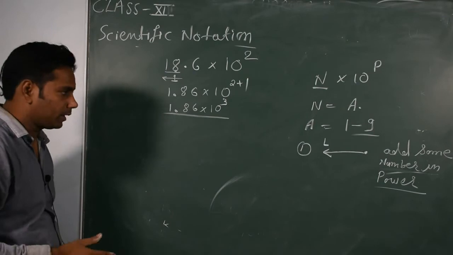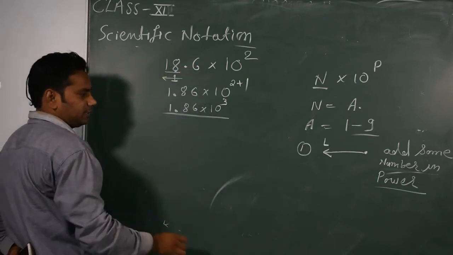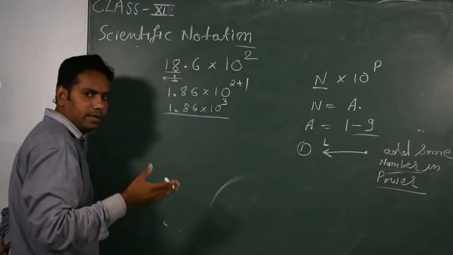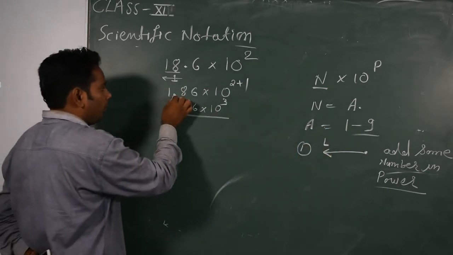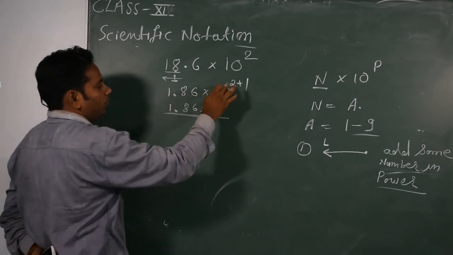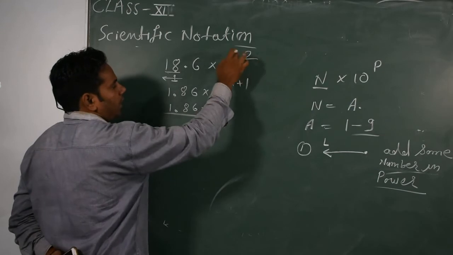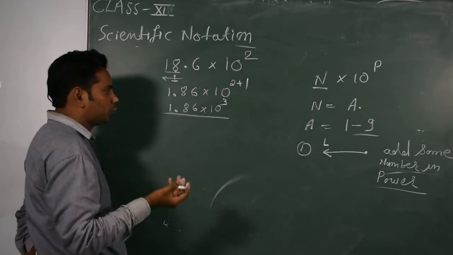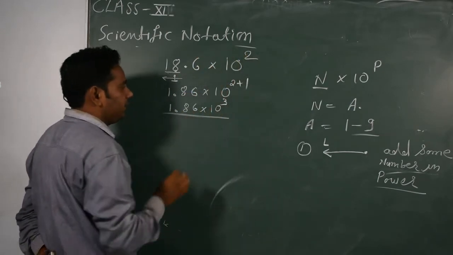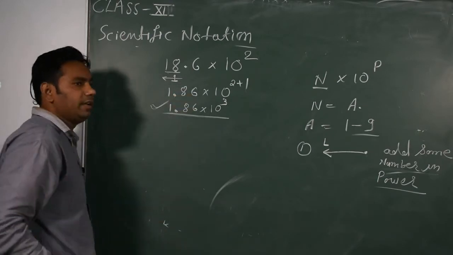Done? Clear? Before adding plus 1, our power is plus 2, and our answer has power plus 3. It is now scientific notation.